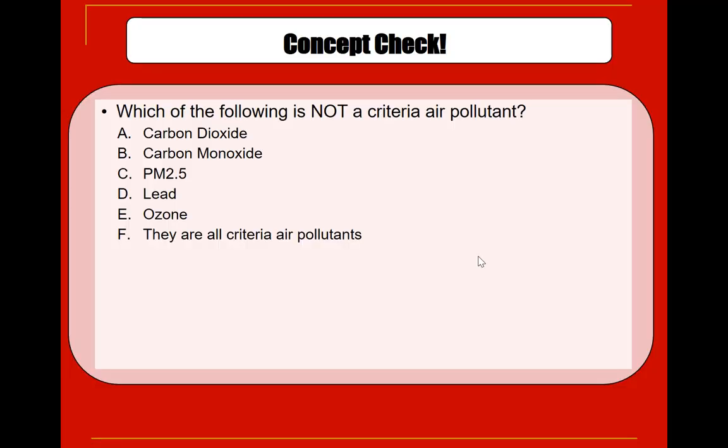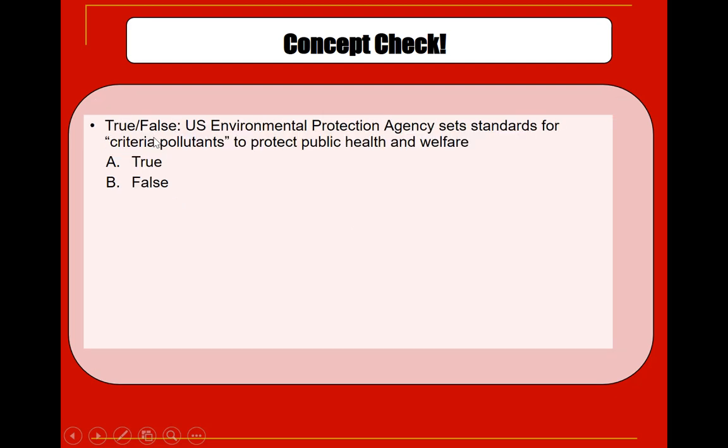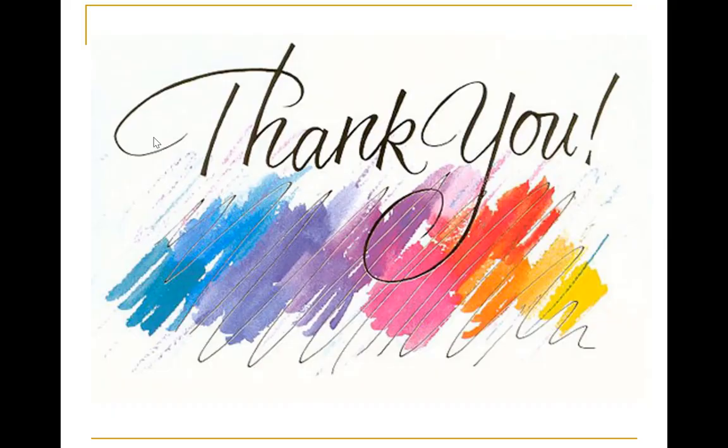So let's do a quick concept check. Which of the following is not a criteria air pollutant? That's correct. Carbon dioxide, as of yet, is not a criteria pollutant. Everything else is. So A is the answer. True or false: the U.S. Environmental Protection Agency sets standards for criteria pollutants to protect public health and welfare. True. Thank you.